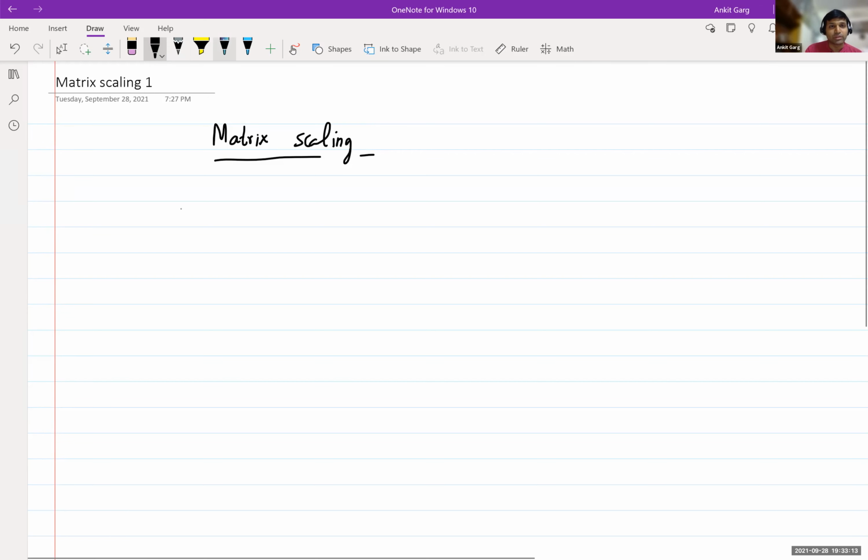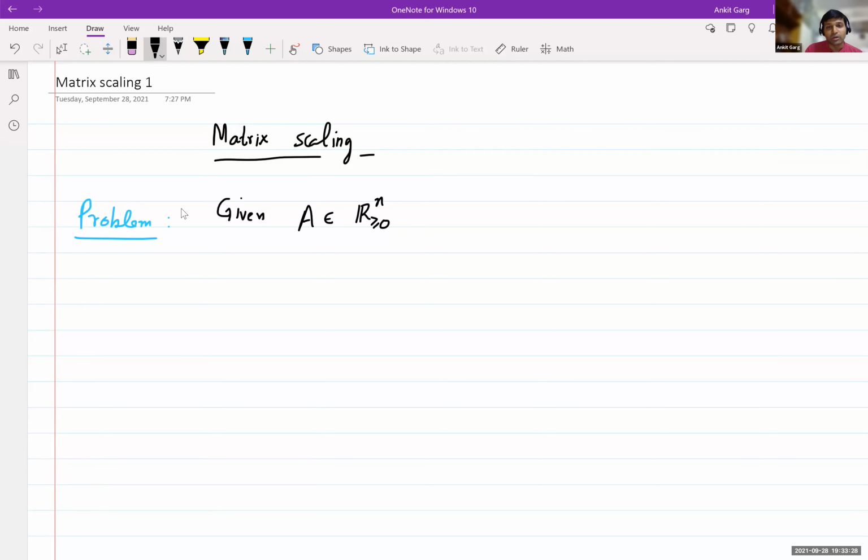So this is the problem. We're given a matrix A, which is n by n and has non-negative real entries, and we want to scale the rows and columns to make all the row and column sums 1.